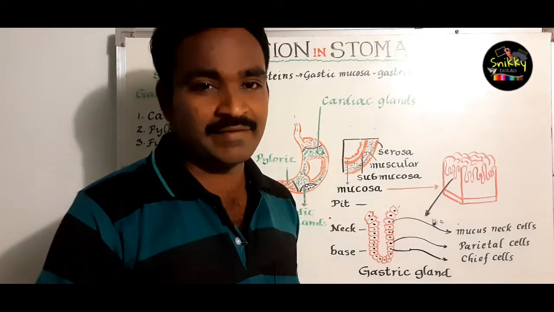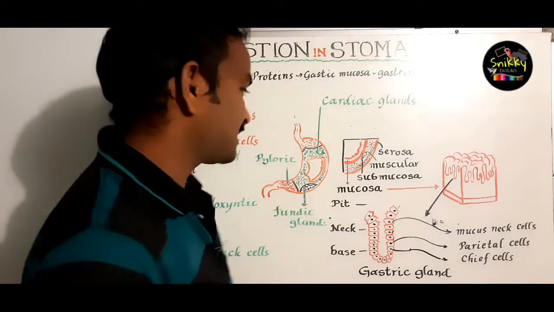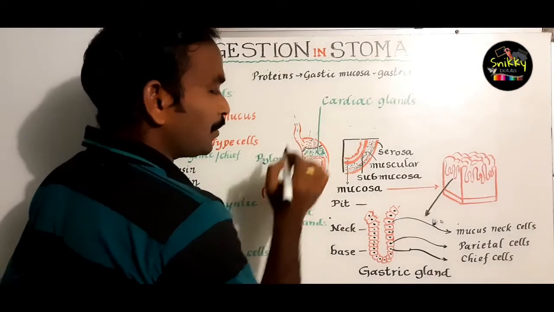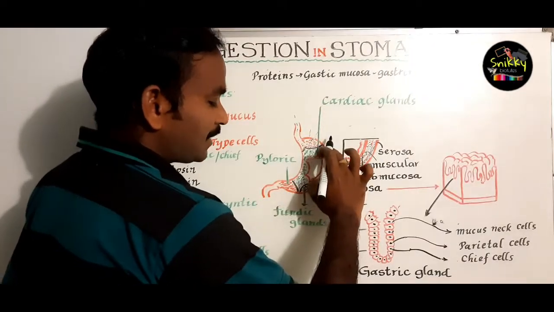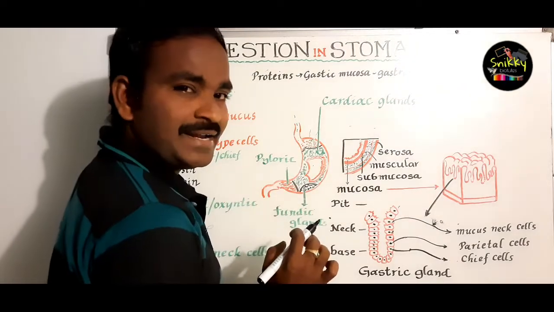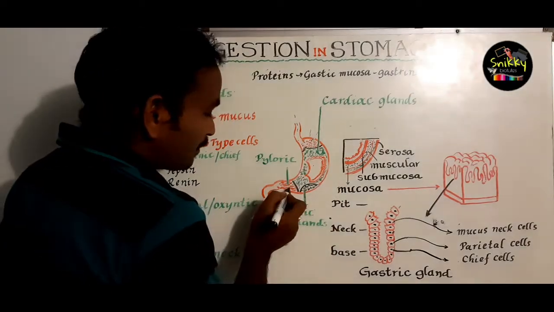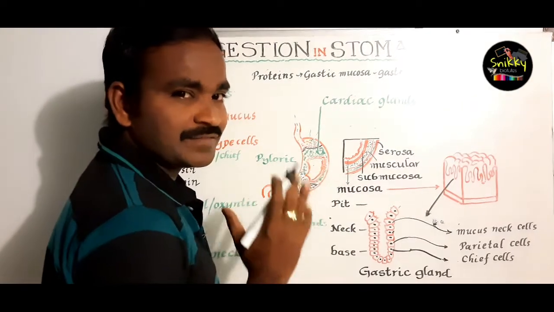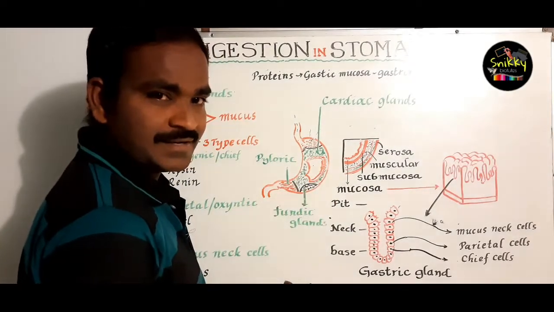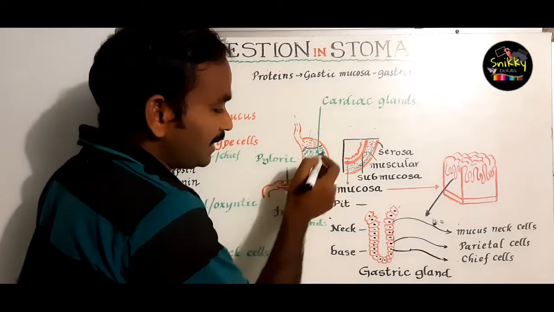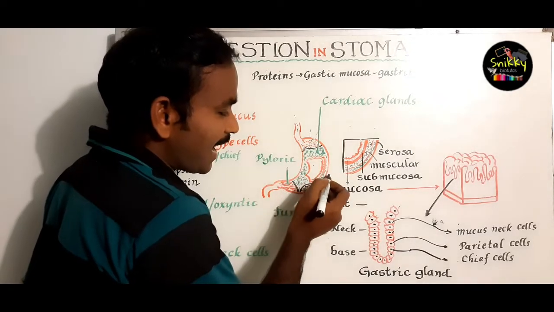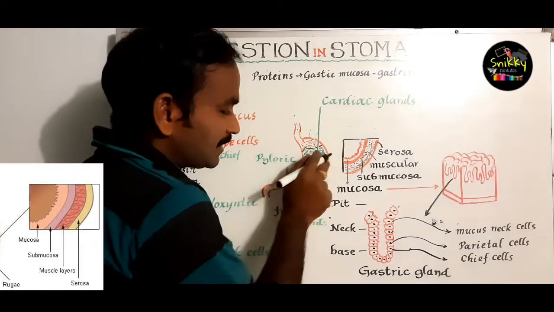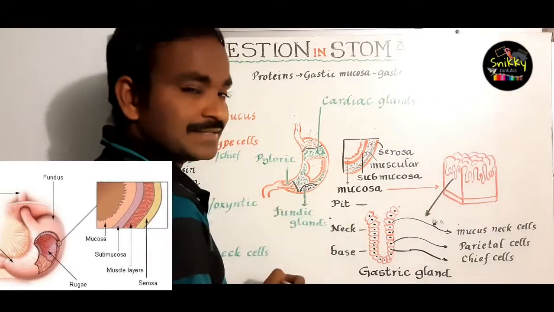It has three parts: the cardiac stomach, the middle part called the fundus or fundic part, and the pyloric stomach or pyloric part. Inside, if you cut the stomach, it has four layers.